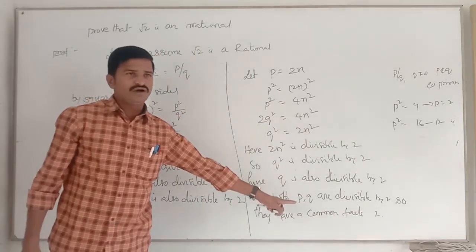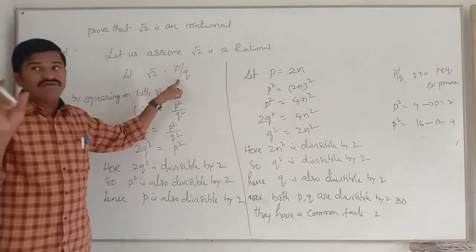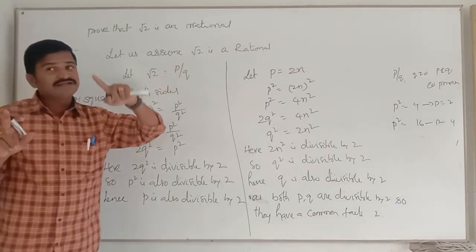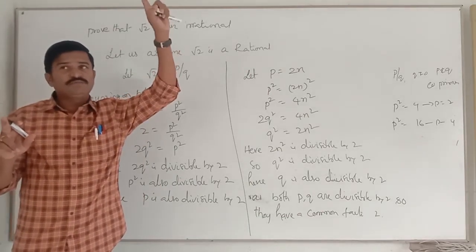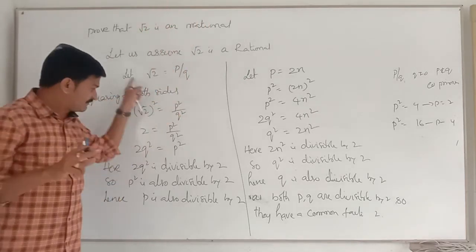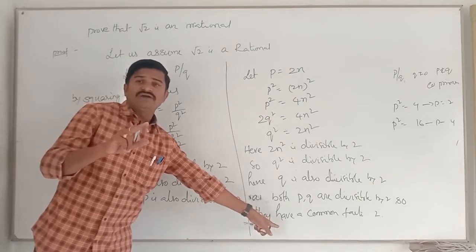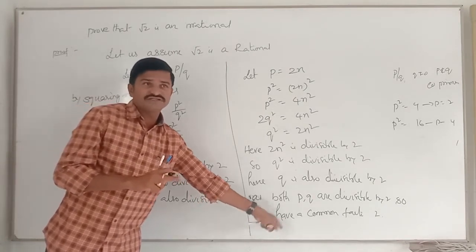They have a common factor 2 or not? But according to the definition, p and q should not have a common factor, no? As per the rational number definition, both p and q are co-primes, so they should not have a common factor other than 1. But after doing some steps, we got the statement that p and q are having a common factor. That means this is contrary or not?